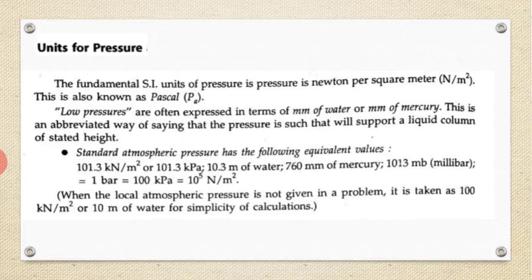Now the low pressures are often expressed in terms of mm of water or mm of mercury. I repeat, low pressures will be expressed in terms of mm of water or mm of mercury. This is an abbreviated way of saying that the pressure is such that it will support a liquid column of stated height. So here the standard atmospheric pressure has the following equivalent values. 1 bar is equal to 100 kPa, which is nothing but 10 raised to 5 Newton per meter square.